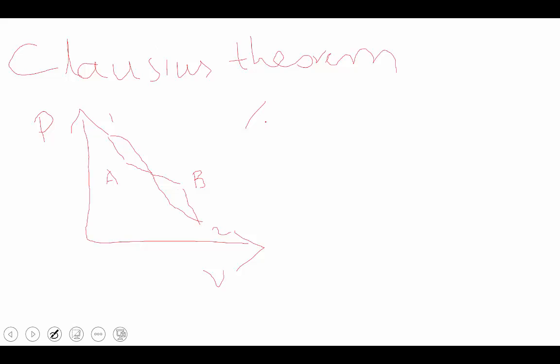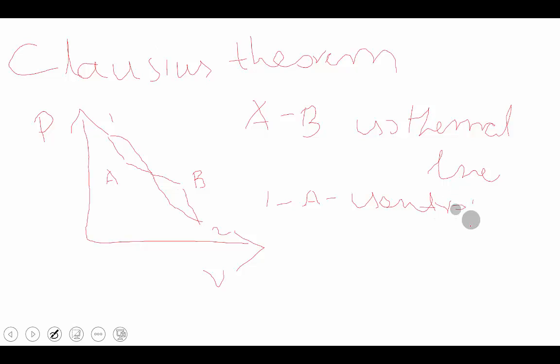The A to B line is the isothermal line, 1 to A is an isentropic line, and B to 2 is again an isentropic line. This is the Clausius theorem.